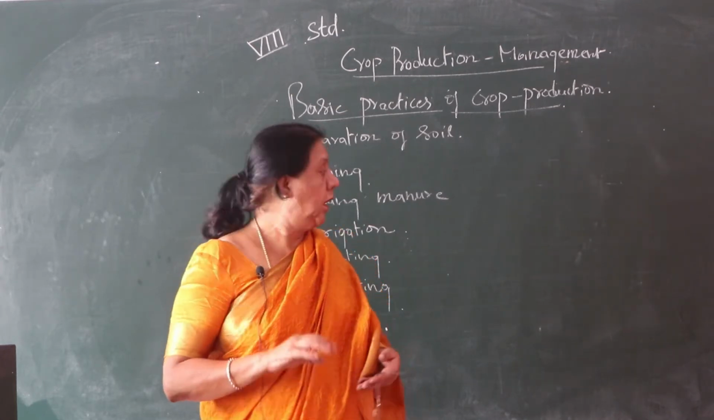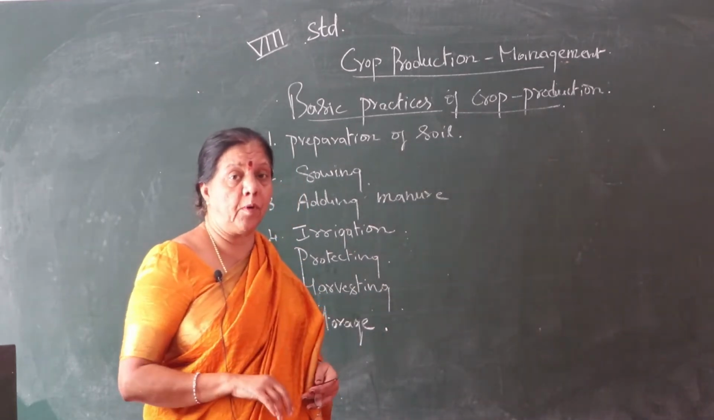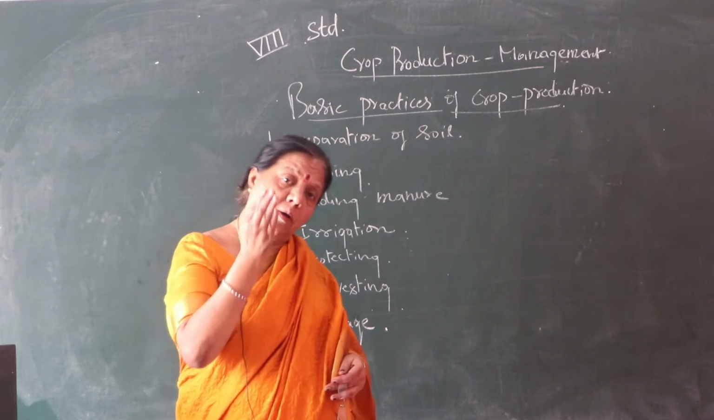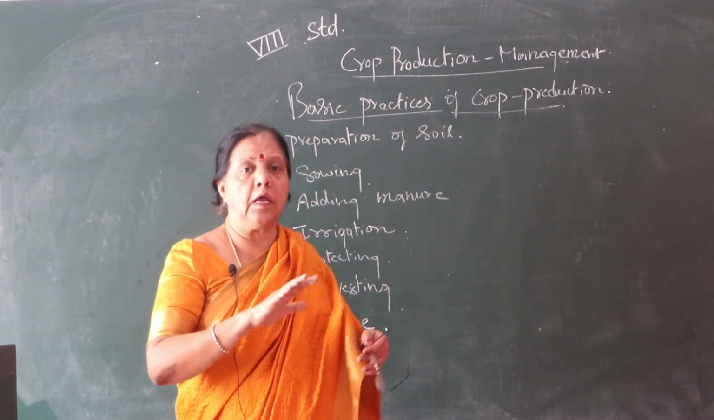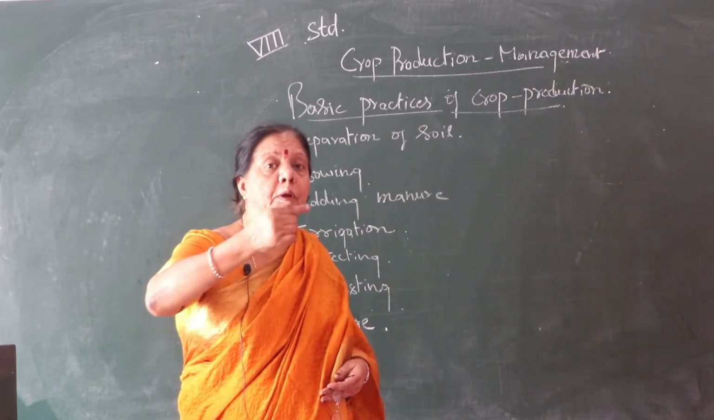So the next one is harvesting. Harvesting is very important. After growing the crop, ಹಾಗೇನೆಲ್ಲ ನಾವು ಬಿಡಬಾರ್ದು. ಅದನ್ನ ಹಾರ್ವೆಸ್ಟ್ ಮಾಡಬೇಕು. ಮತ್ತೆ ಅದೆಲ್ಲ ನಾವೇನು ಮಾಡಬೇಕು?